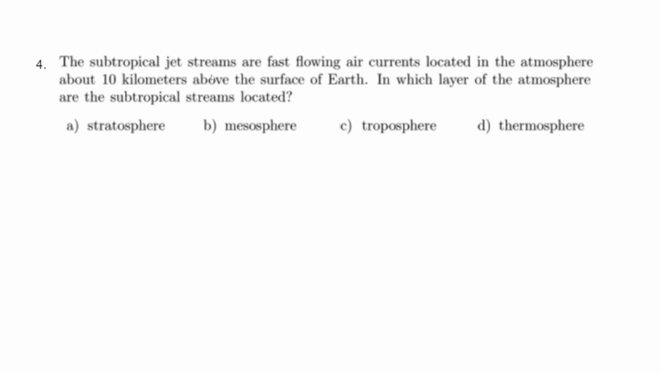The subtropical jet streams are fast flowing air currents located in the atmosphere about 10 kilometers above the Earth's surface. In which layer of the atmosphere are subtropical jet streams located? It's asking you in which layer of the atmosphere we can find jet streams. Pause this video and try this.